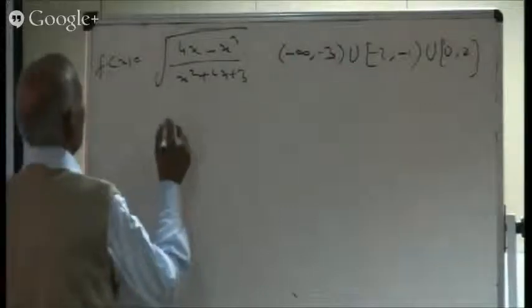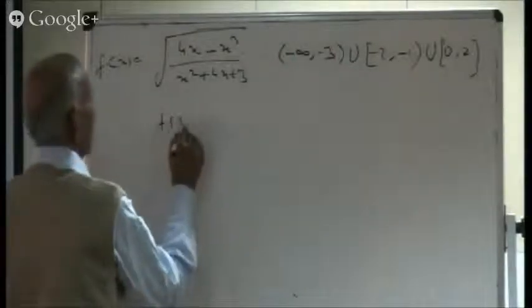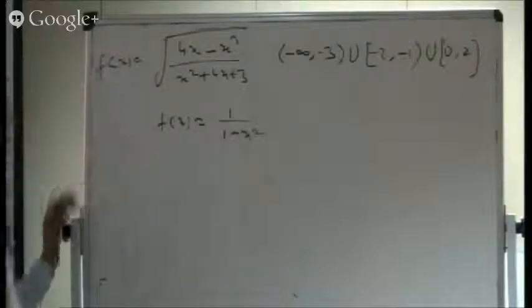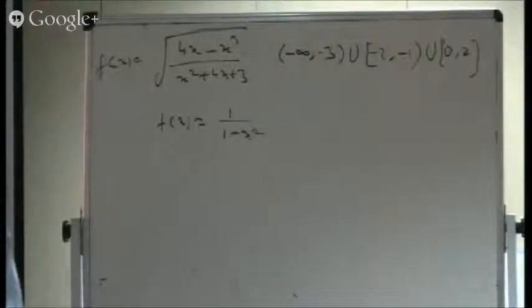Anyway, so here is another question. f of x, I am writing it as 1 over 1 minus x squared. Can you find the domain and the range? Domain as well as the range. So domain, first of all, is the domain, and then the other part is the range. So range means the answers. What are the answers? We need both.